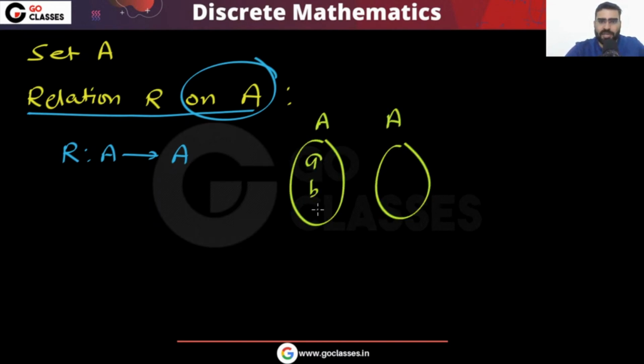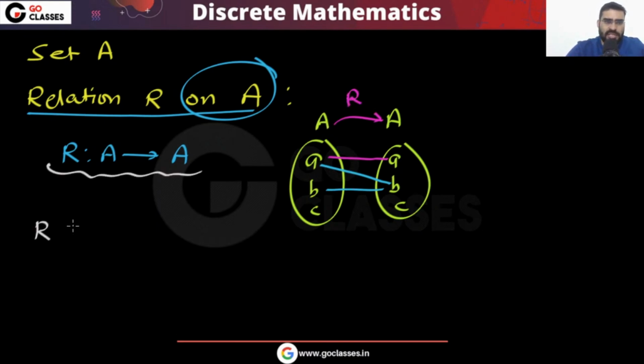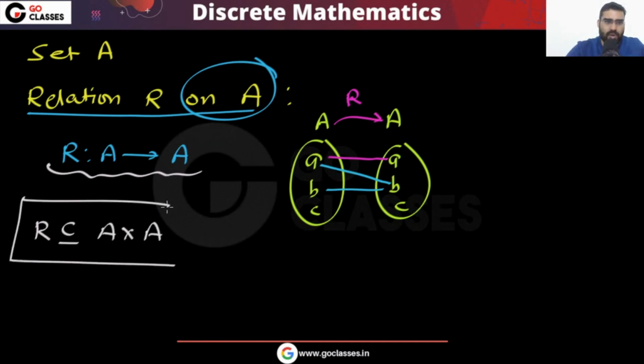For example, the elements of A can be a, b, c. Now they are related to elements of A, something like this. You can clearly see this is a relation from set A to set A. If you have a relation from set A to set A, then you can say that this relation is a subset of A cross A. This is the point that we can use.